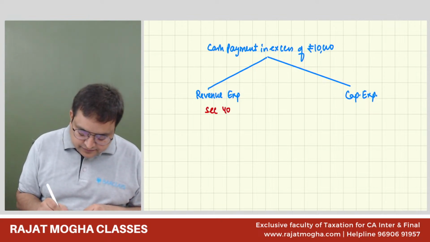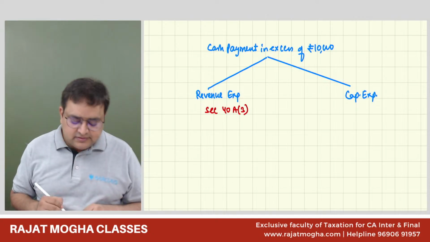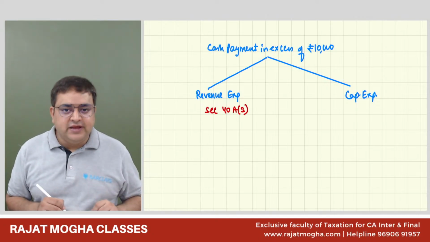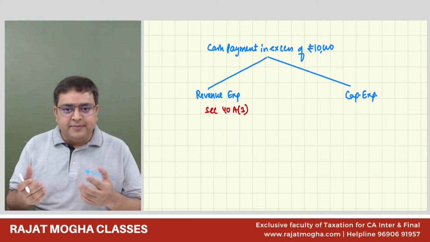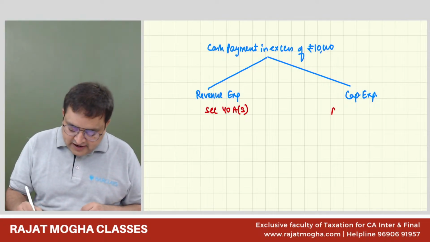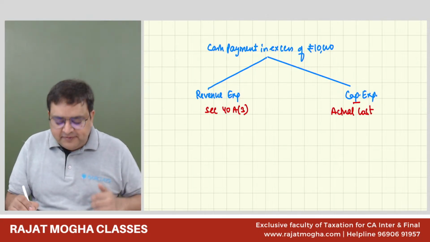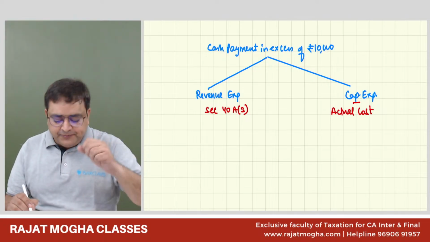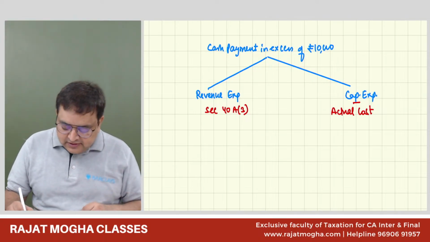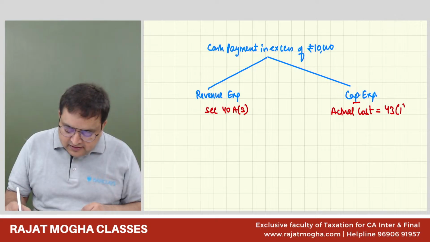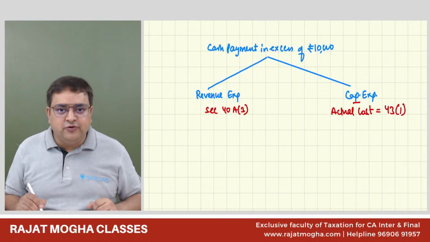And for anything which is a capital expense, there is a section of actual cost, that is, what should be the cost of our asset. If it is a capital expense, we are talking about assets. So for the actual cost, there is section 43.1.